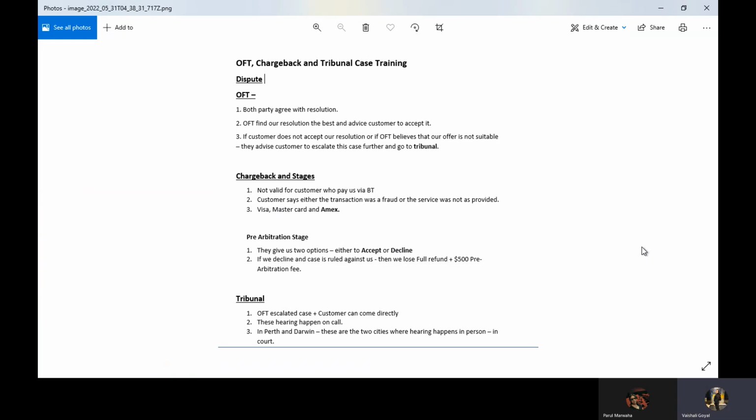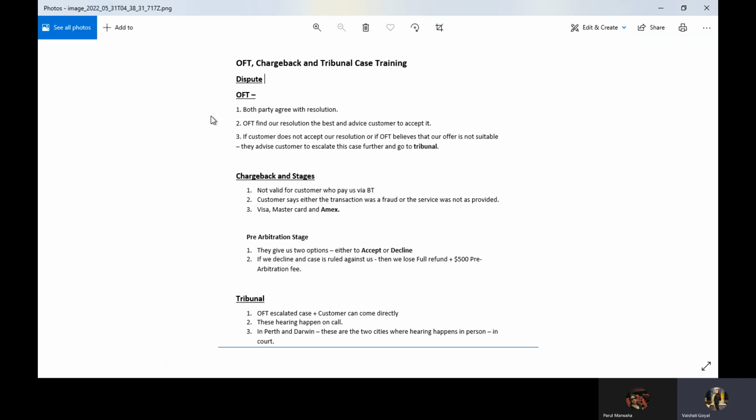So one thing in this pre-arbitration stage: if the bank says that the resolution you provided is not correct and the customer still wants a full refund, and if we decline and the case is ruled against us, then we lose the full refund if the customer was after a full refund, plus the $500 pre-arbitration fee. This is why I said that this is a very risky stage.